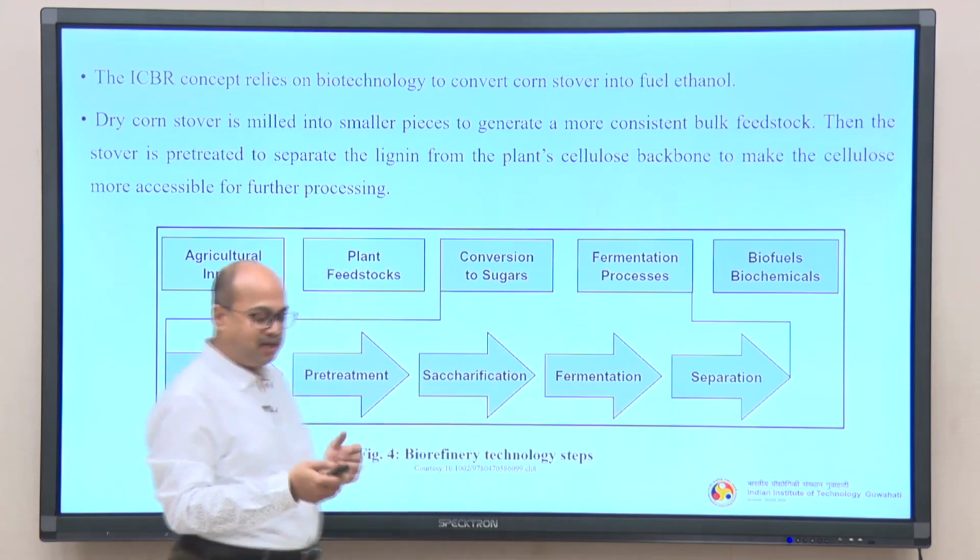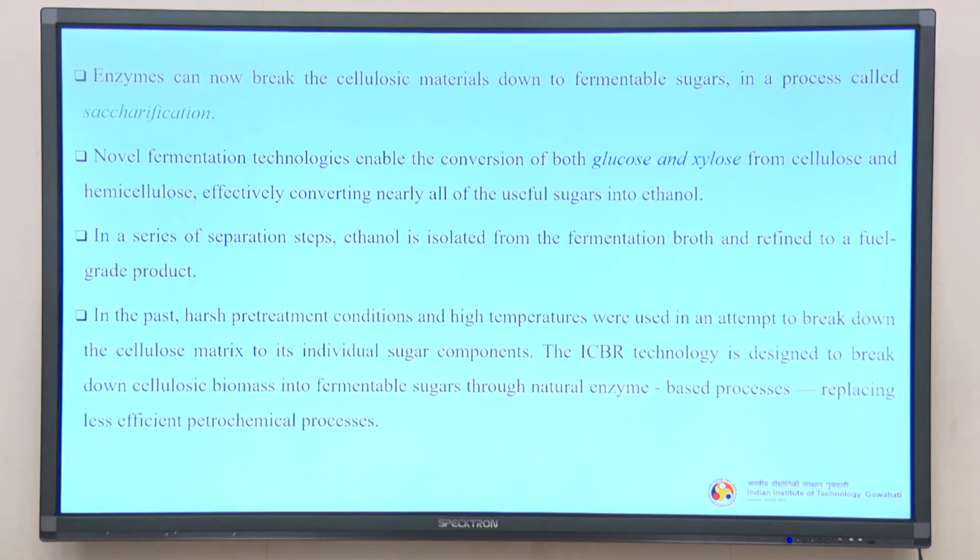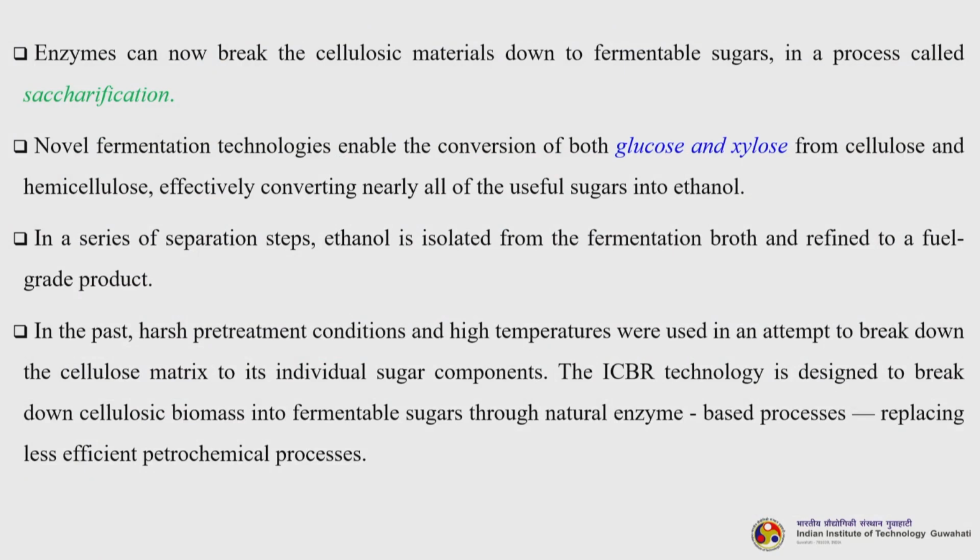So, you get biofuels and biochemicals. Enzymes can now break the cellulosic material down to fermentable sugars in a process called saccharification. Novel fermentation technologies enable the conversion of both glucose and xylose from cellulose and hemicellulose effectively, converting nearly all of the useful sugars into ethanol.